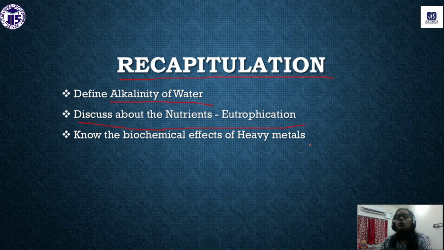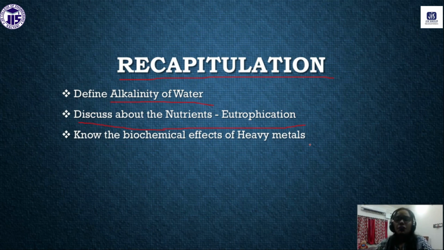We can control eutrophication only if we have awareness: we don't have to discharge wastewater into the water body, and we don't have to discharge excessive amounts of fertilizers into the water body. These are some of the control measures that we should take to reduce eutrophication. One more thing, there are three stages of eutrophication.